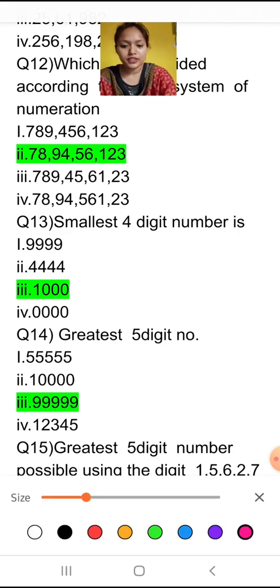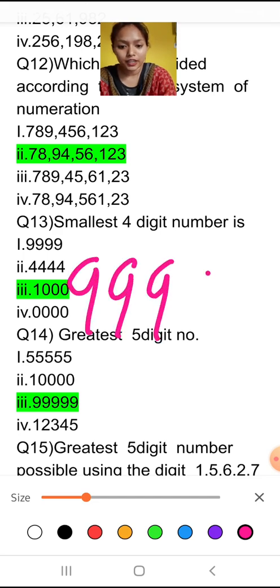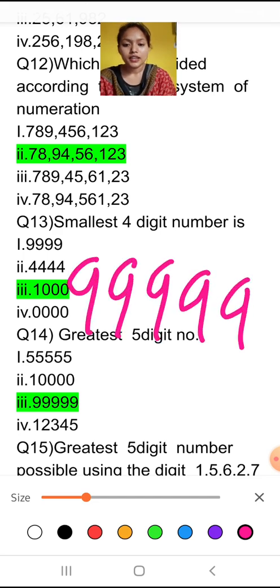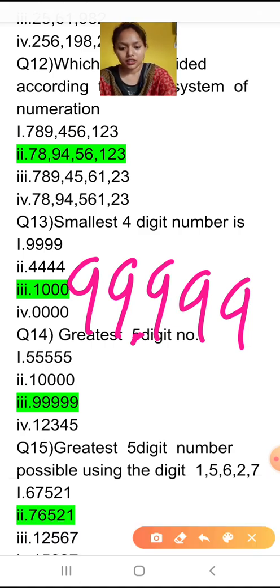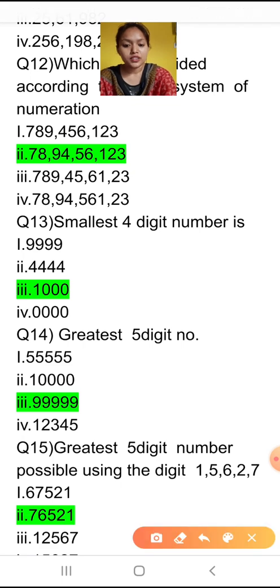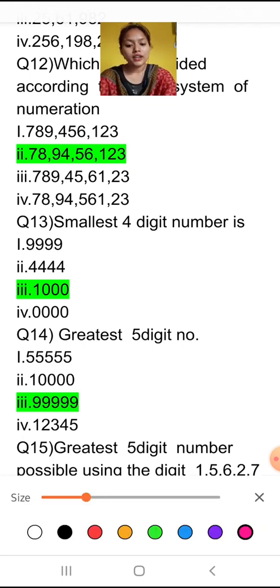If I ask you to tell me the 5-digit largest number, what will you say? The 5-digit largest number is, you have to write 9 five times. So this is the largest 5-digit number. If I read it, it is 99,999.